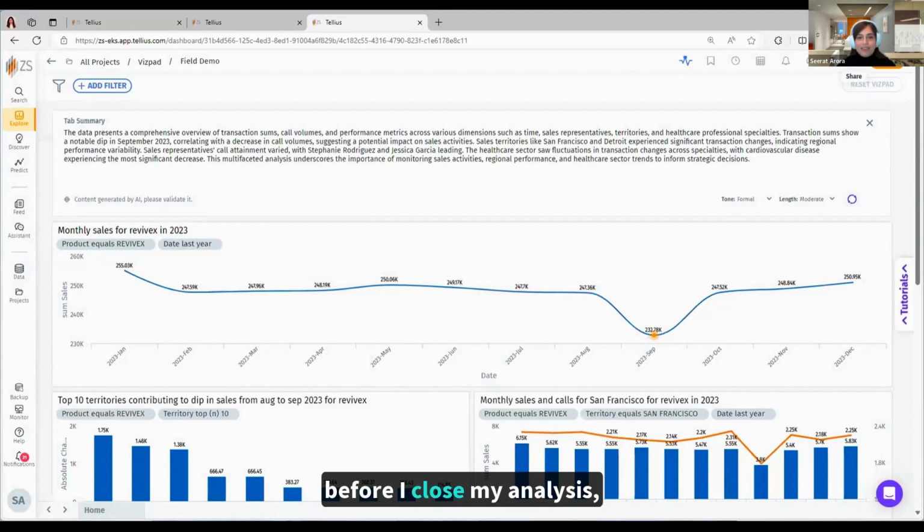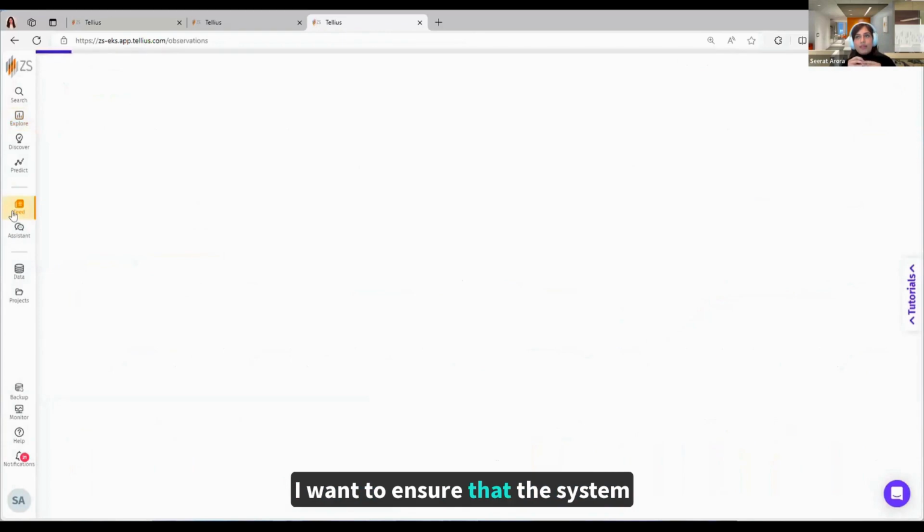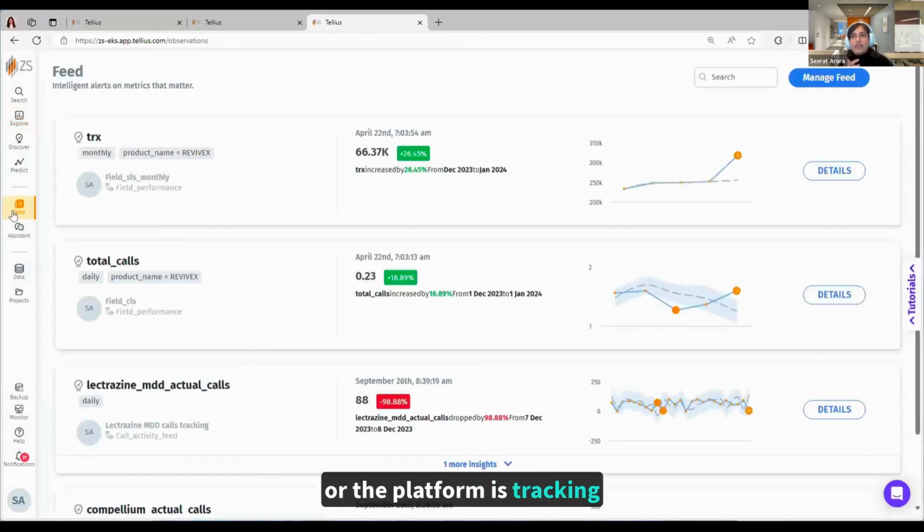Now, before I close my analysis, I want to ensure that the platform is tracking these key metrics. So before I log off, I'm just checking some of the feeds that I've set up to track my sales and calls, just to see if there are any quick insights for me. So here, for the TRX, I can see that for January, there is a hike of 26%. That's great. It seems like something worth investigating, but maybe for the next time.